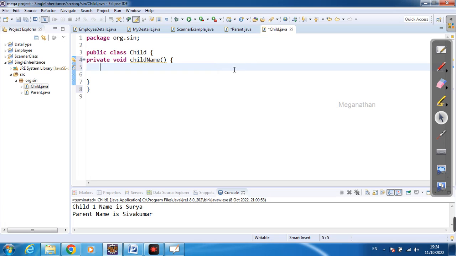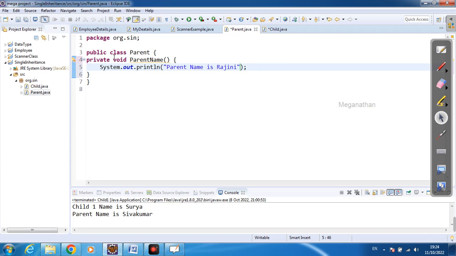Within this I am going to write business logic in sysout, that is child name is Aishwarya. There is one method in the parent class and one method in the child class. I am going to access this parent class method and business logic in this child class.